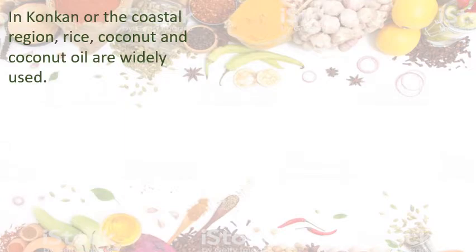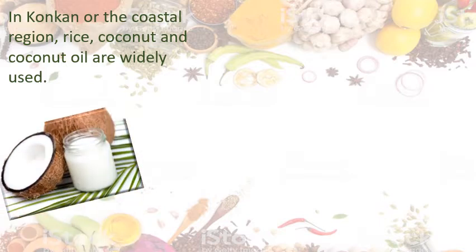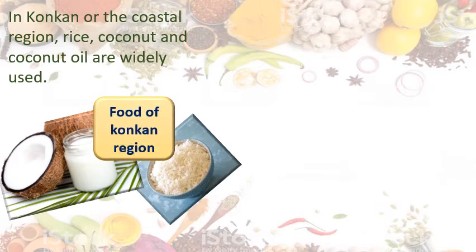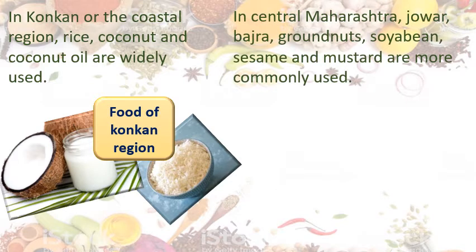In Konkan or the coastal region, rice, coconut and coconut oil are widely used. According to the climate and the crops available, because they grow in large amounts, the people use all these. This is in the Konkan region.